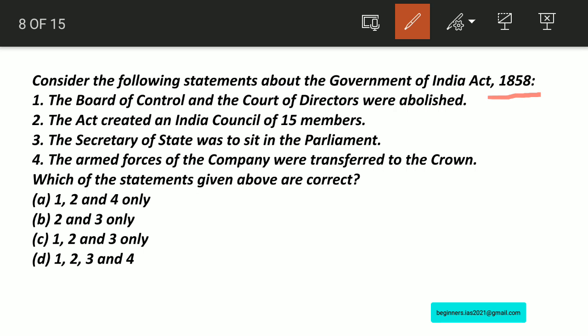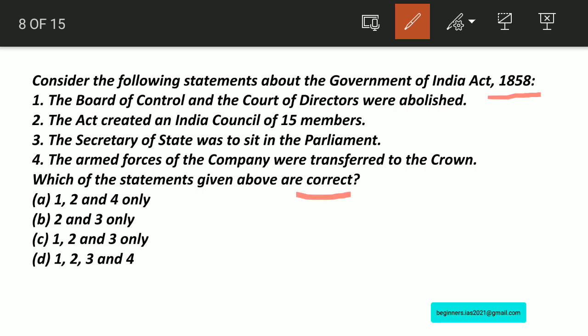Statement 2: The Act created an Indian Council of 15 members. Statement 3: The Secretary of State was to sit in the Parliament. And fourth statement: the armed forces of the company were transferred to the Crown. Here we have to identify the correct statement.